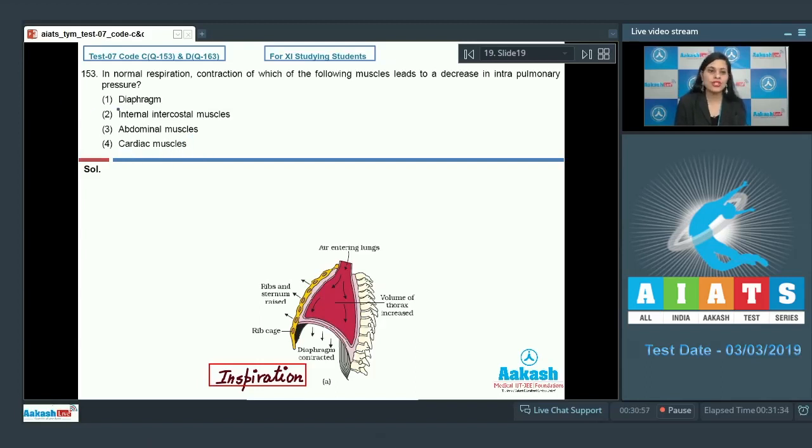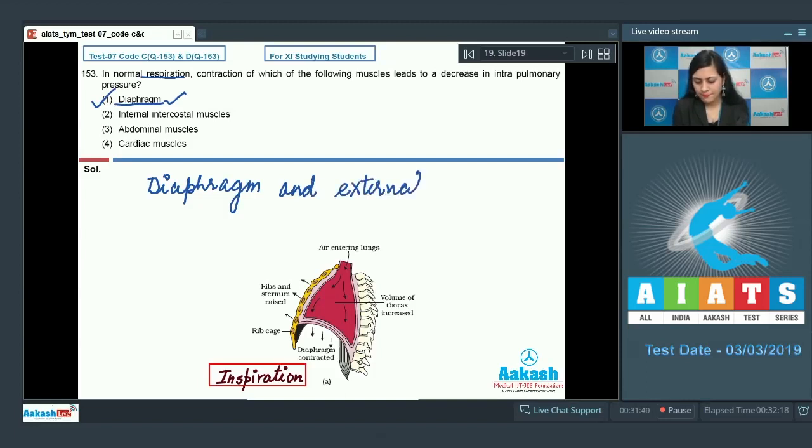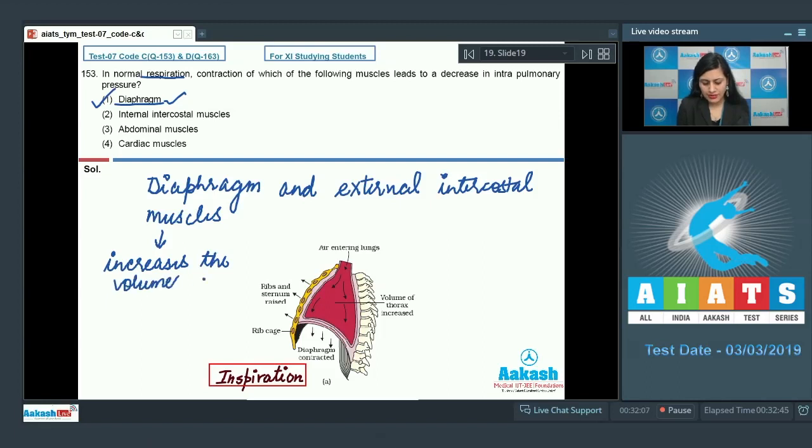The correct answer to this question is option number 1, diaphragm, because in normal inspiration, contraction of both diaphragm and external intercostal muscles increases the volume of thoracic cavity,